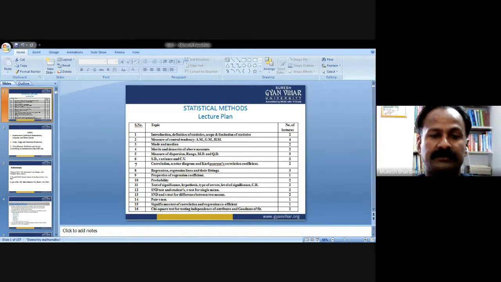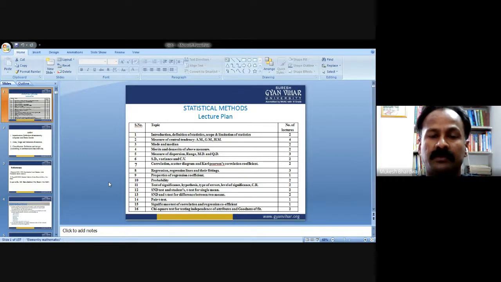Today we are going to start with statistical methods, BSc honors, fifth semester agriculture. Last time we had completed module first, topic first, that is introduction, definition of statistics, scope, and limitation of statistics. Secondly, we had started with measure of central tendency: arithmetic mean, geometric mean, and harmonic mean.